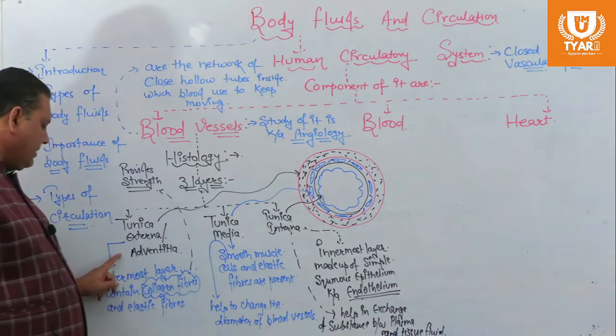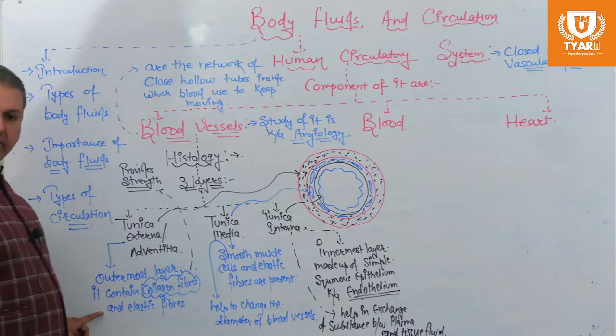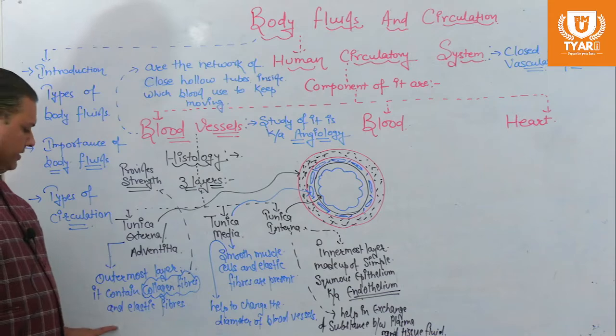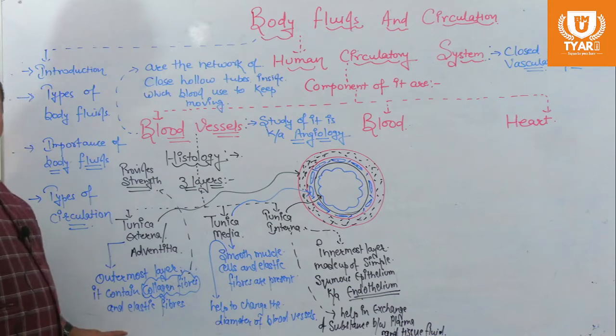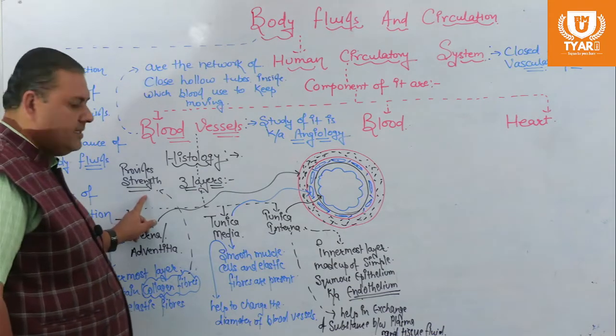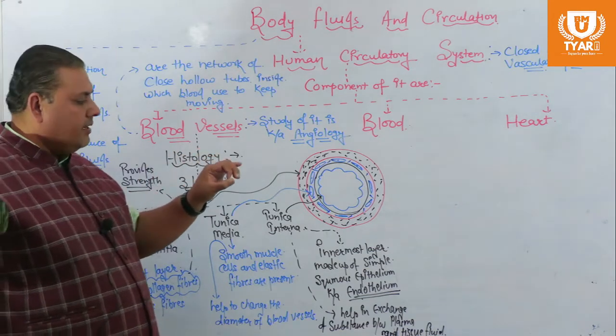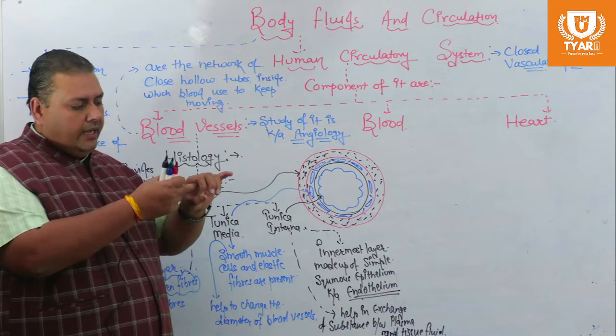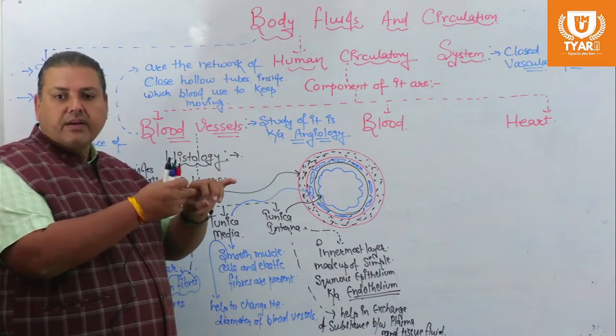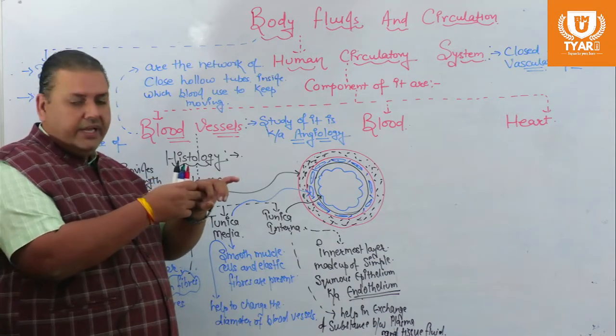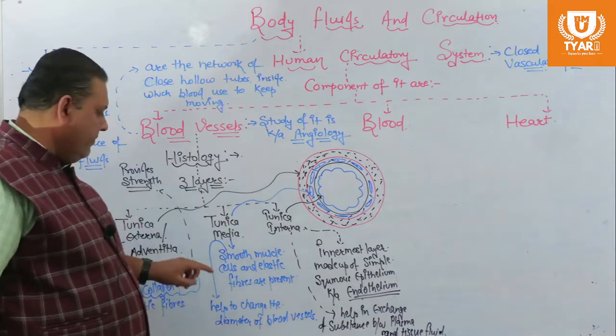The outermost layer is known as tunica adventitia or externa, in which collagen fibers and elastic fibers are present, which provide strength to the blood vessel. This strength is required to compensate for the pressure created by the blood moving inside the blood vessel.